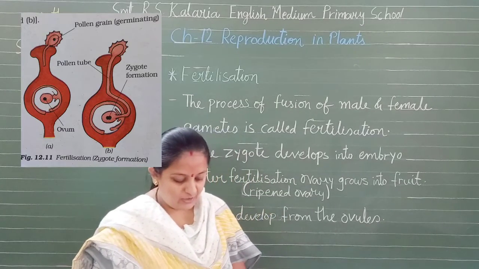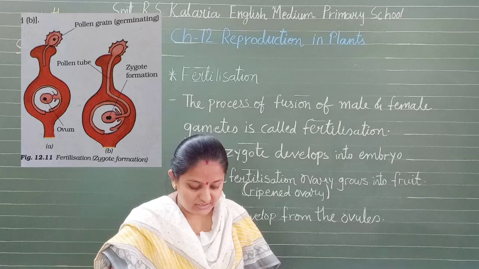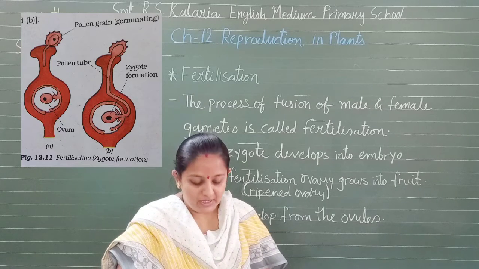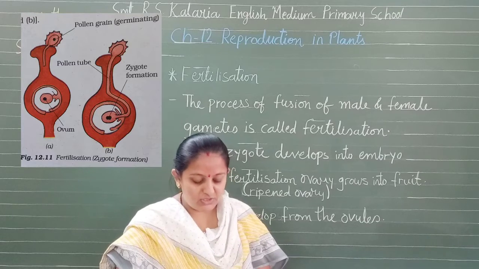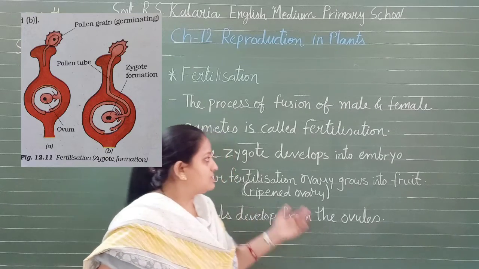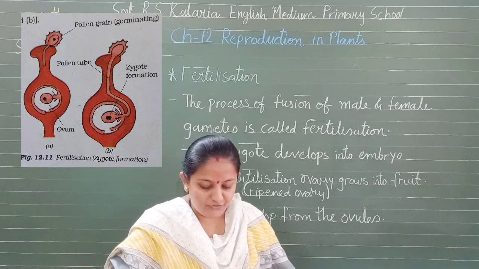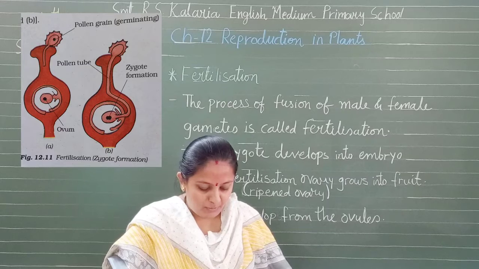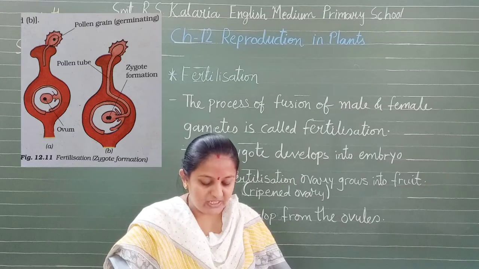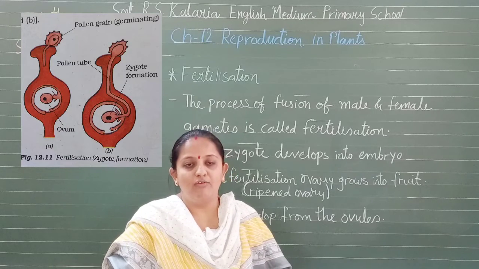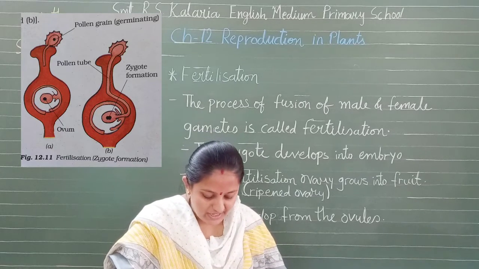So we can say the cell which results after fusion of male and female gametes is called a zygote. We have already seen that, isn't it? So the process of fusion of male and female gametes to form a zygote is fertilization. You can look at the picture also, where pollen grains germinate, pollen tubes form, the zygote is formed, and the ovum, that is an egg, is produced, isn't it?